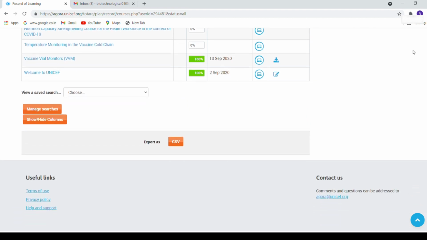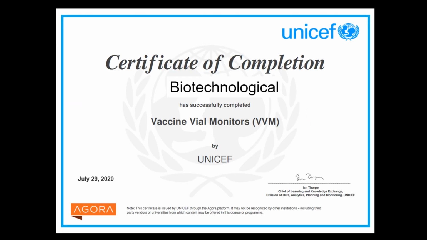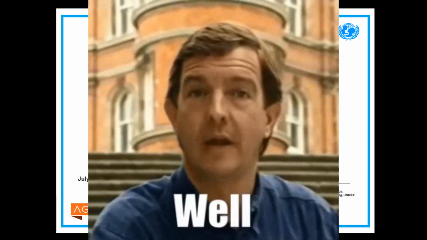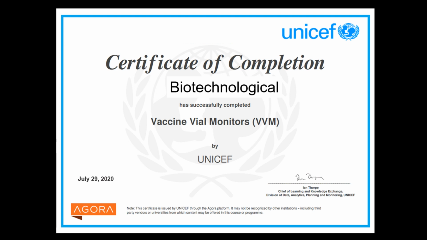So how does the certificate from UNICEF look? So this is the certificate from UNICEF for the course on vaccine vial monitors. So this is an international certificate from UNICEF. If you are a biotech and life science student, I think ये certificate आपको बहुत सारी जगह पे काम आने वाला है. If you are not a life science or biotech student, you can also enroll in these courses and get the free certificate. You can use it as an extracurricular activity.